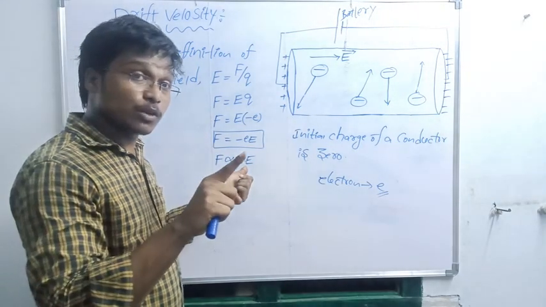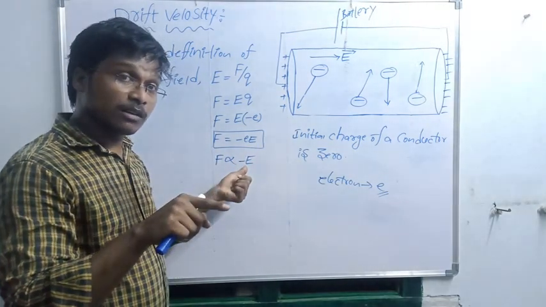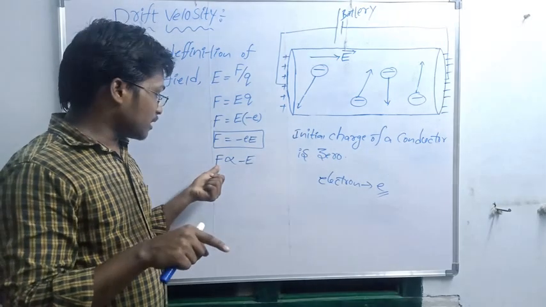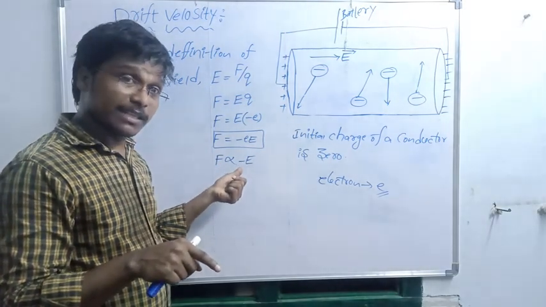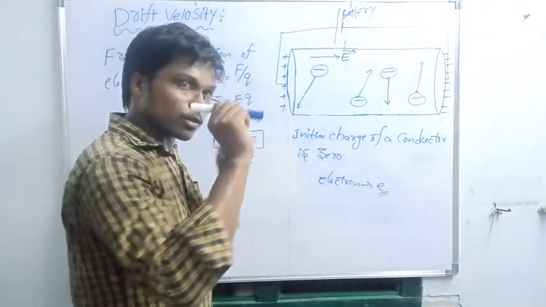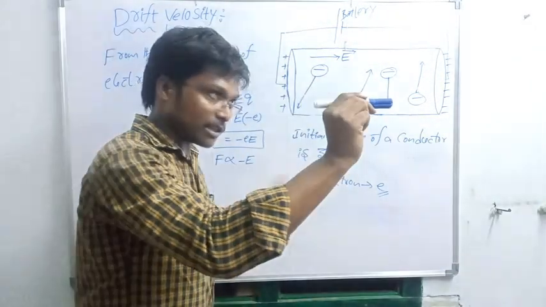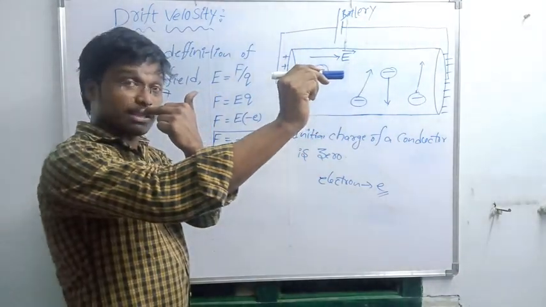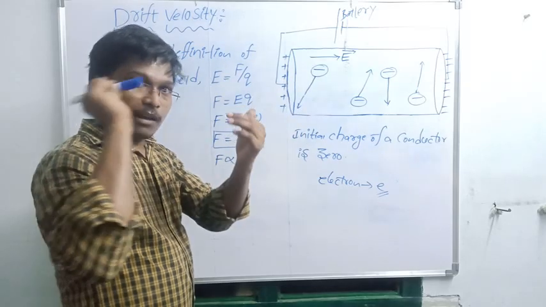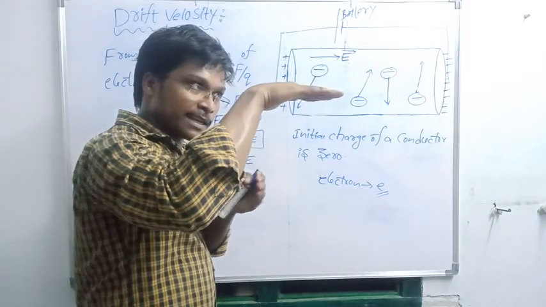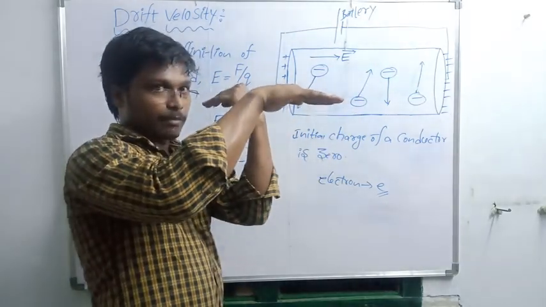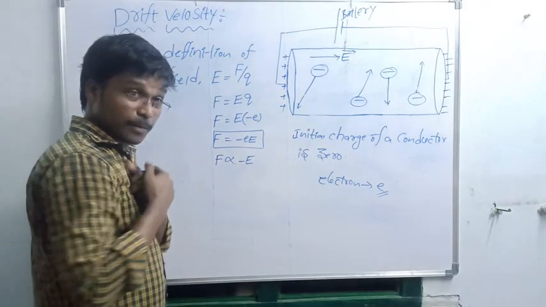F is directly proportional to minus E means what? If the electric field is moving in this direction, the force will move in the opposite direction, because the minus symbol is there.